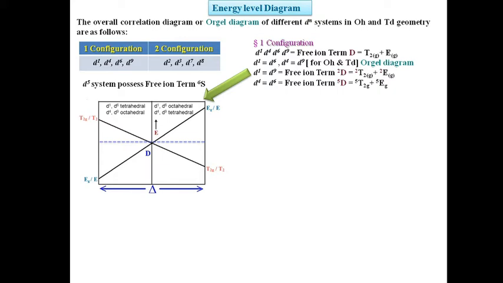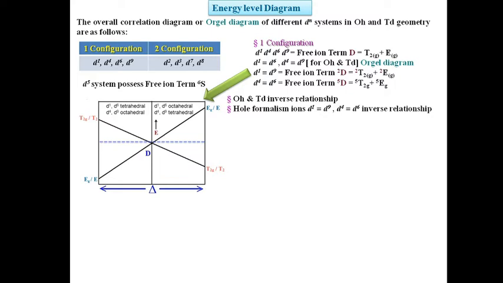But according to the term symbol, like 2D for the free metal ion, here d1 and d9 are equivalent, as well as the free metal ion term symbol 5D for d4 and d6 are equivalent, and their corresponding full Orgel diagram is shown here. Also remember that octahedral field terms and tetrahedral field terms have an inverse relationship. Again, in terms of the hole formalism principle, the metal ions d1, d9 and d4, d6 have an inverse relationship.